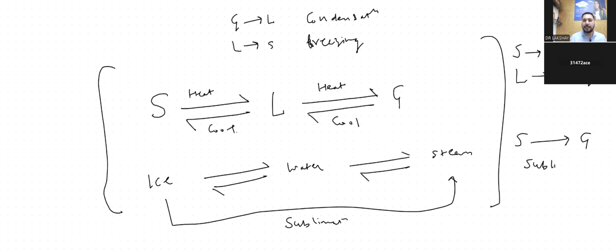Star mark this. So give me an example. Have you ever seen naphthalene balls in your house, the phenyl balls that we keep in our clothes? Over a period of time, you will see the size of the naphthalene balls decrease. So the solid directly goes into the gaseous state. This process is sublimation, and the reverse process is desublimation. Are you getting my point?